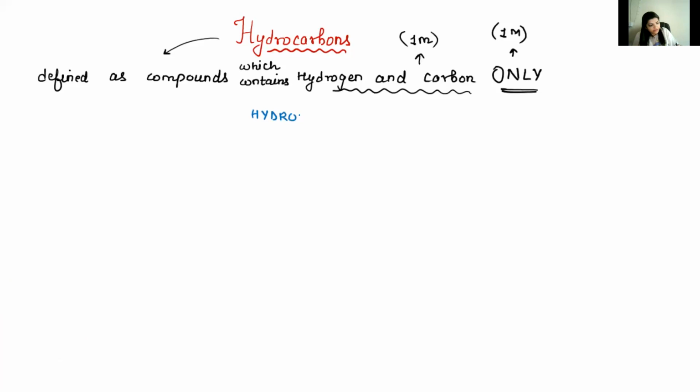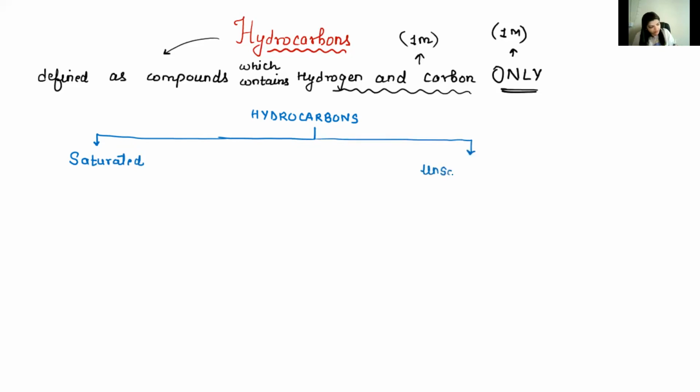Then the next part is, let us understand how these hydrocarbons are classified. Hydrocarbons are broadly classified into 2 parts. Number one, saturated hydrocarbons, and the second part, unsaturated hydrocarbons. Now, what do we mean by saturated hydrocarbons?